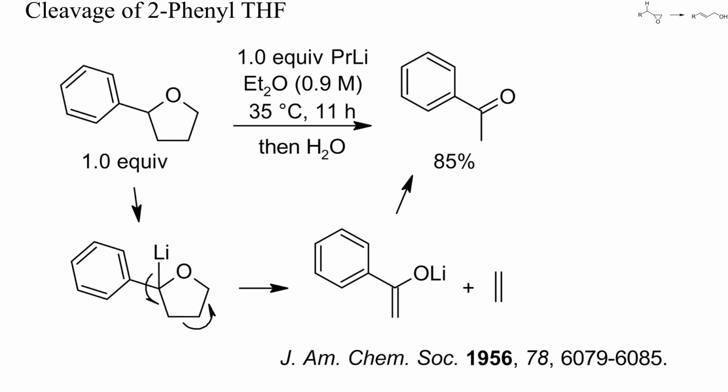THF is a fantastic solvent for polar organometallics, but unfortunately it can be metallated and undergo fragmentation. In this example, 2-phenyl-THF was refluxed in ether with just 1 equivalent of propyllithium. After hydrolysis, mostly acetophenone was obtained. This reaction probably proceeded by lithiation and fragmentation into a lithium enolate and ethylene. Also, unsubstituted THF undergoes this kind of reaction with lithiated alkanes upon warming.